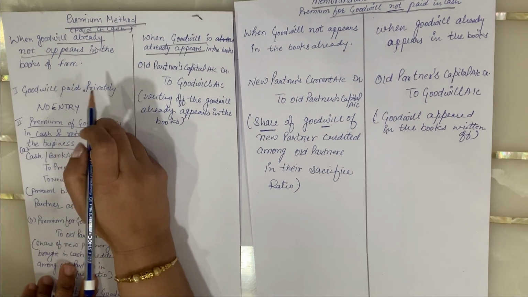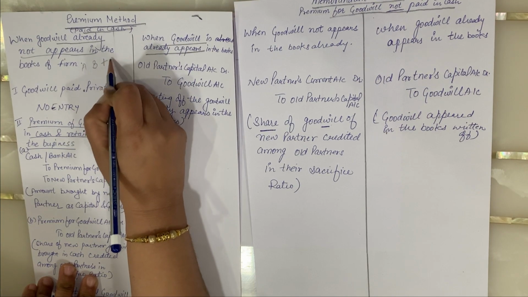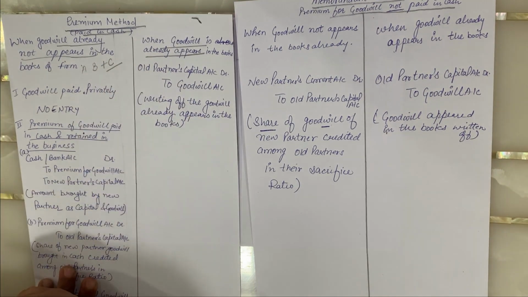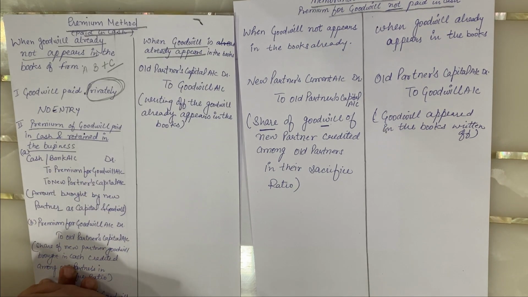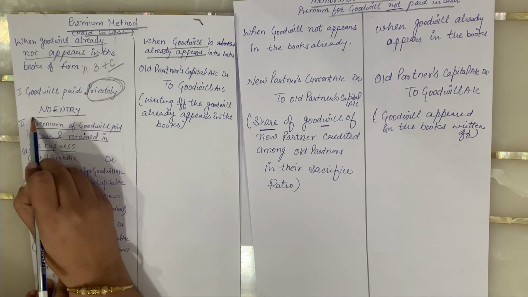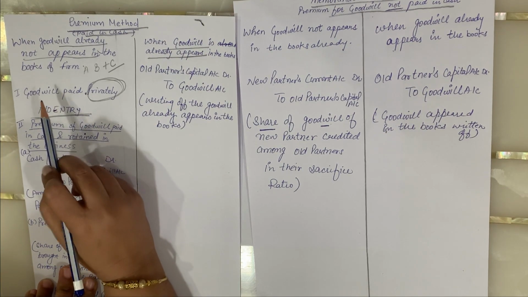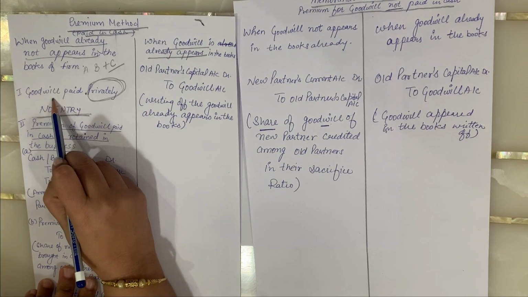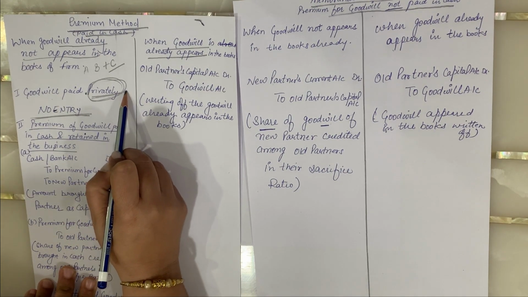Now suppose there are two partners A and B and a new partner C is joining them, and he is paying the goodwill privately. Privately means under the table. All those things which take place under the table are never recorded. Keep that in your mind always. Just because of that, no entry is to be made for the goodwill as a premium if it is paid privately.